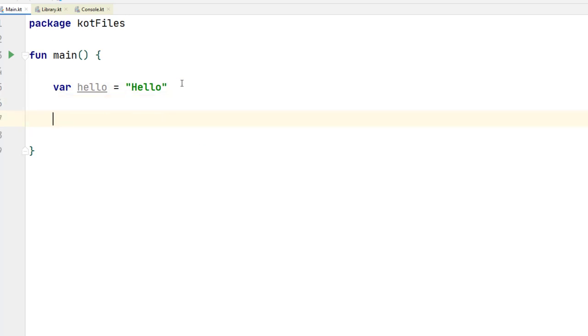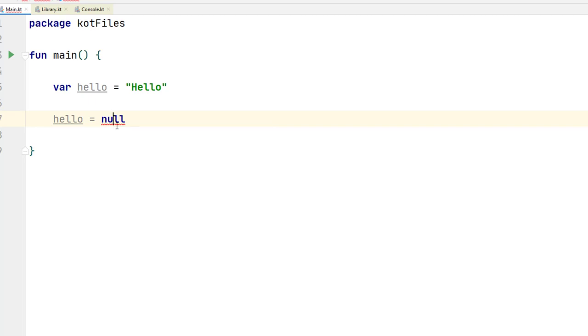Now let me just go here and set the value of hello to null. Now I'm getting an error here, and that's because if I hover over it, it says that you cannot use null for a non-nullable value, and that's because by default every single variable you create in Kotlin is not nullable. So Kotlin tries to move away from this null pointer exception, and it provides a better way of handling this null pointer exception that all of us go crazy about.